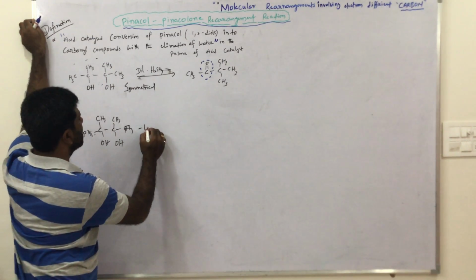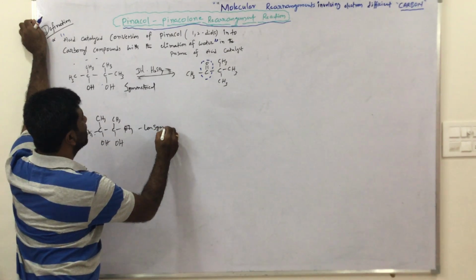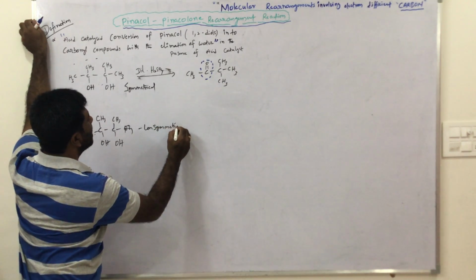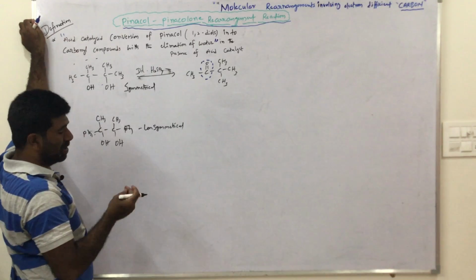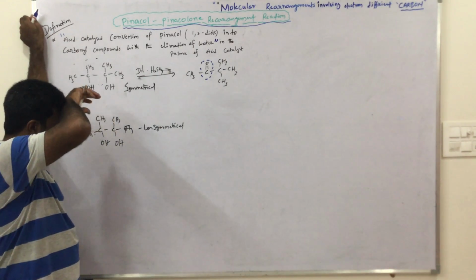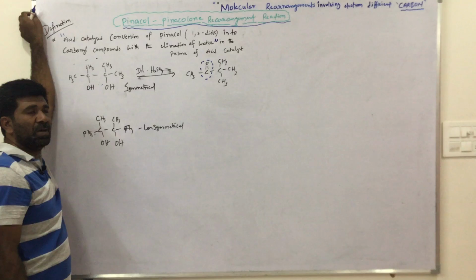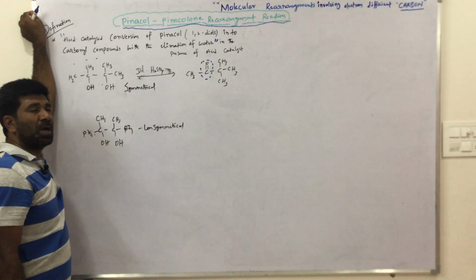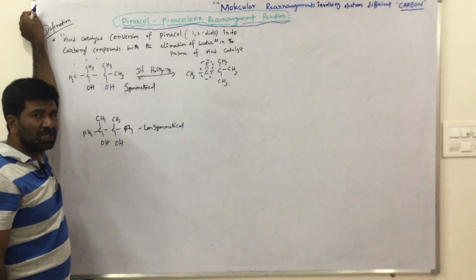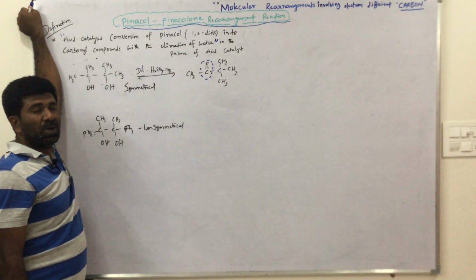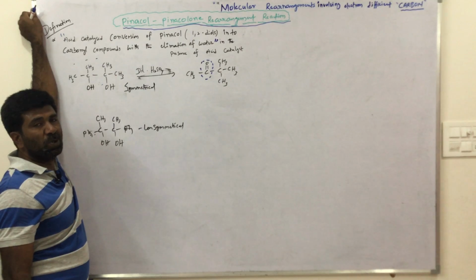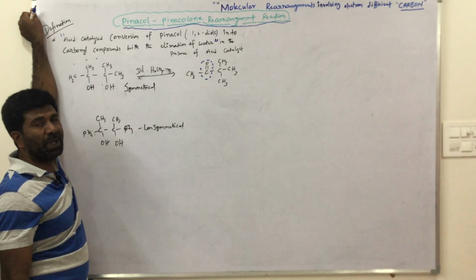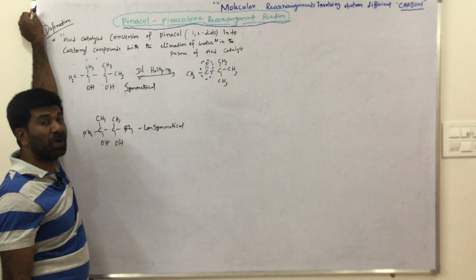This is an unsymmetrical compound. In a symmetrical compound there is no variation in the formation of the carbocation and migration of the group, because all groups are the same. But in an unsymmetrical compound we have a problem: which is the more stable carbocation, and which group migrates from one carbon to another carbon.